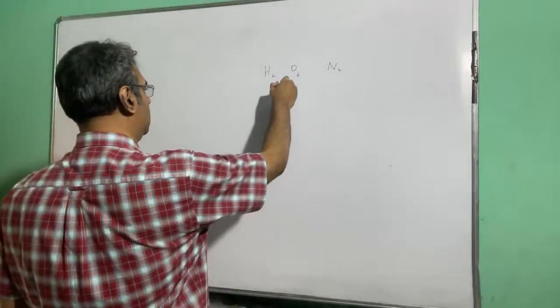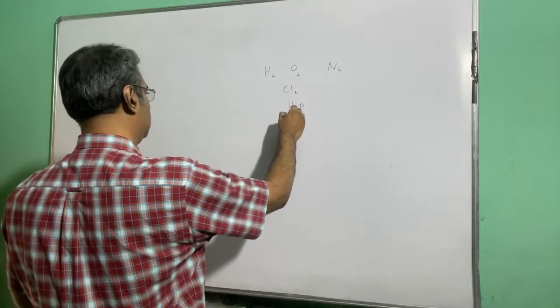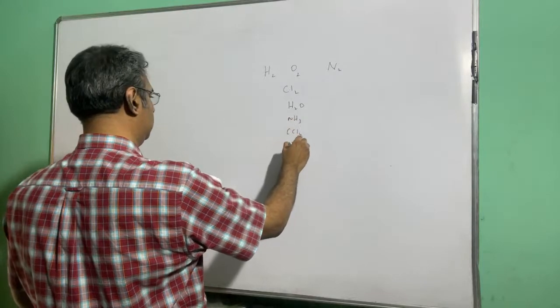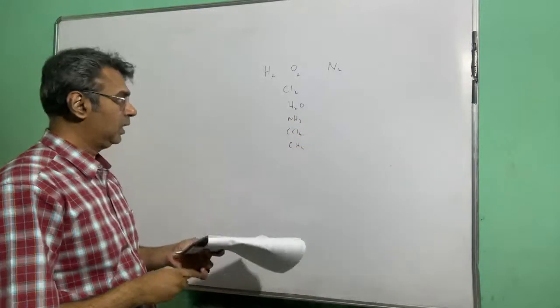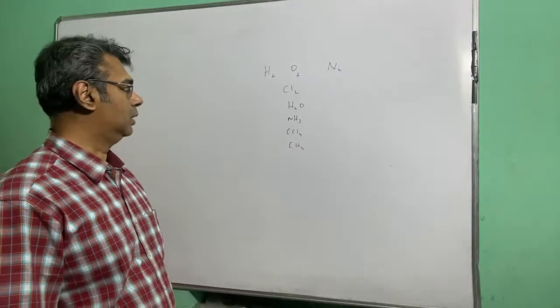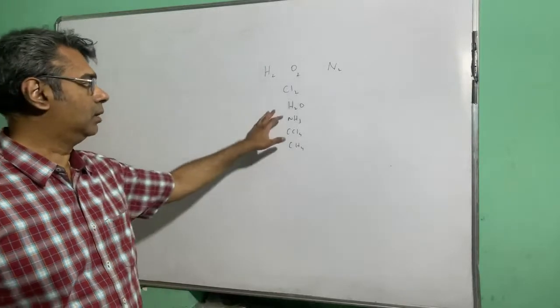And in the homework I had given you chlorine, water, ammonia, CCl4 and CH4. These are all non-metal.